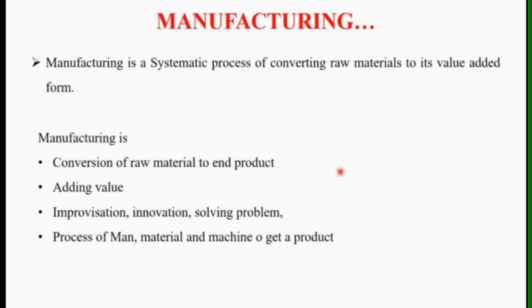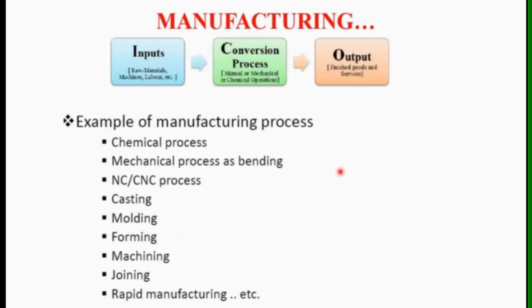Manufacturing is the process of man, material and machine to convert into a final product. Man, machine and materials are required. Here we can talk about inputs and outputs. Inputs are the raw materials, machines, labor, operators, etc. These are the inputs of this manufacturing system, and the outputs are finished goods, products or services. In between these inputs and outputs, the conversion process comes, and this conversion process is nothing but the manufacturing process.